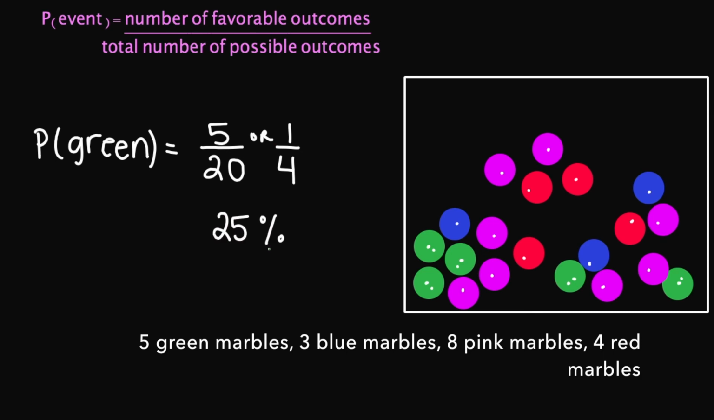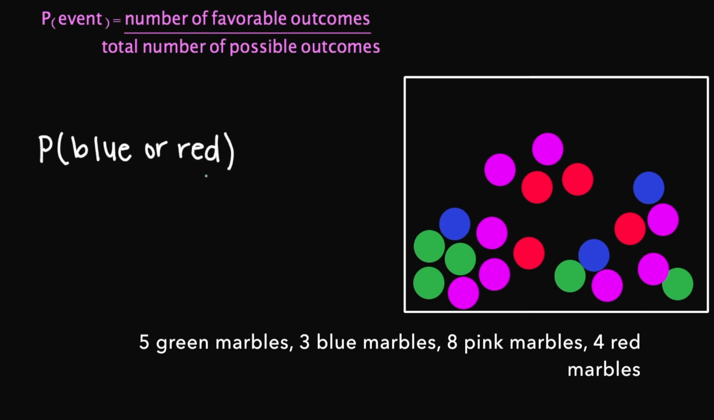There is a 25% chance that if I dig into my box of marbles, I am going to pull out a green marble. What is the probability of picking a blue or red marble? So my outcome, my event, is blue or red because that's the outcome we are looking for. And the number of favorable outcomes, let's see, we're looking for blue or red. So I have 1, 2, 3, 4, 5, 6, 7. So I have 7 favorable outcomes that I can get.